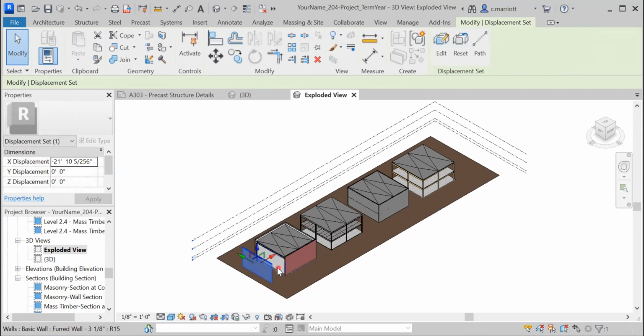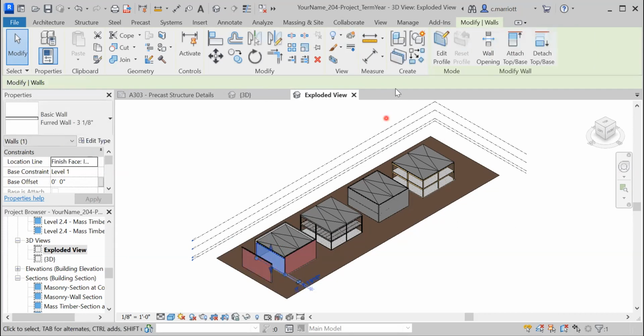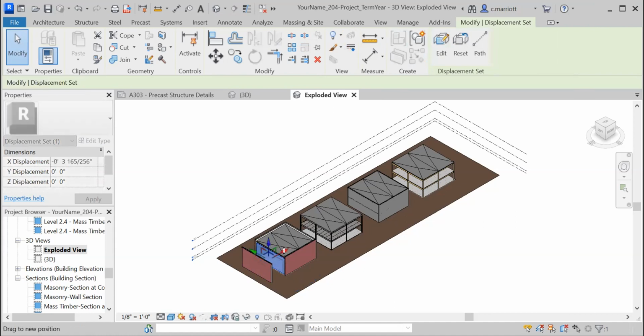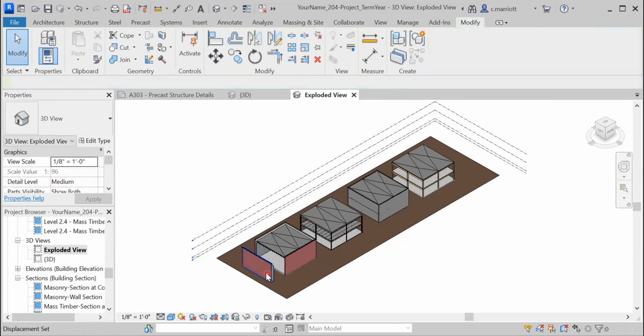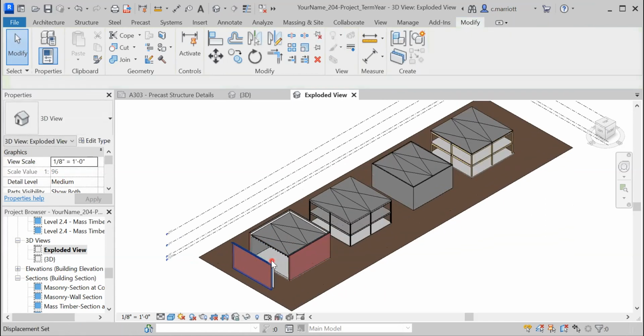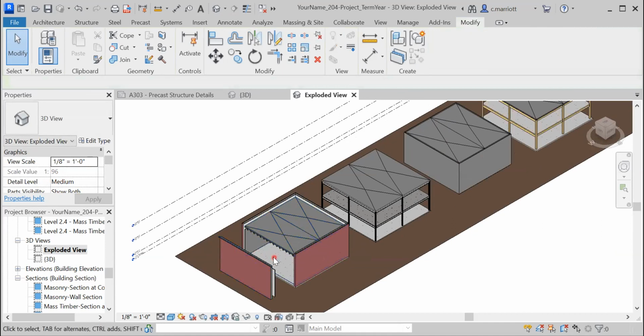Now, for this one, we created a separate wall element for the interior finish, and I can do the same thing with that. I could keep both of them together and pull it out a little bit, or just put them quite close. Basically the idea is that I can start to see some of the content from inside the structure.